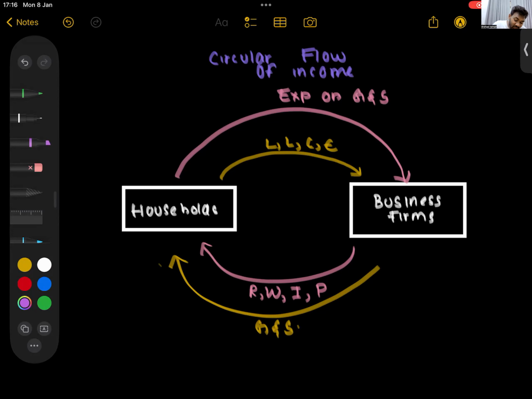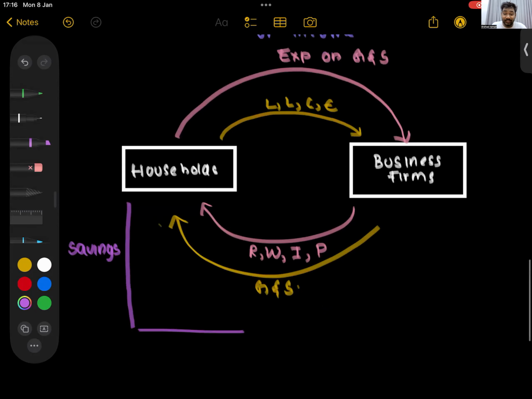It goes out as savings. Where do these savings go? Savings go into the financial institutions. Where do people save money? In the banks.